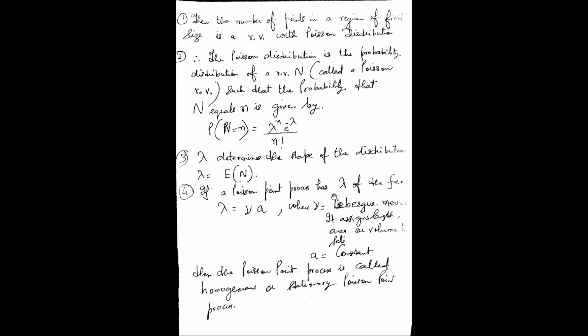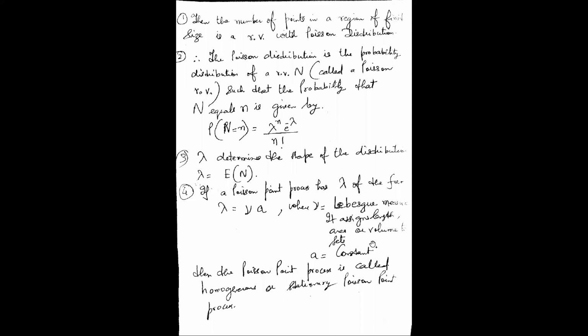Now, if a Poisson point process has lambda of this form, where lambda is given by nu A, where nu is the Lebesgue measure, it assigns length, area. So it's some measure. Let's not go into the details of what this measure is. If it is this kind of relationship that the regular interval has, and this nu is equal to Lebesgue measure, and it basically represents the length, area, or volume to sets. It assigns length, area, or volume to sets.